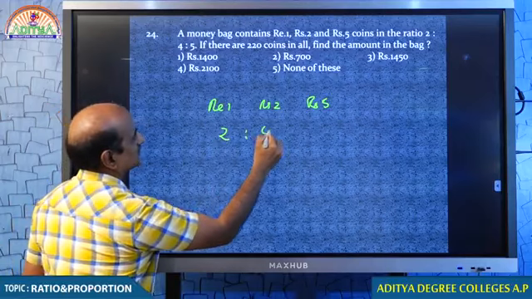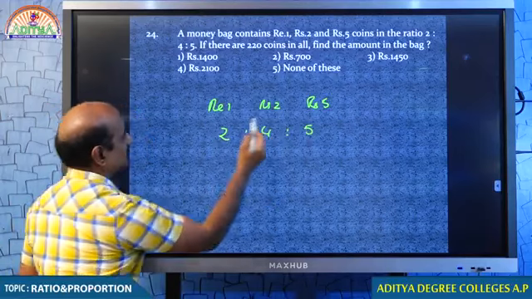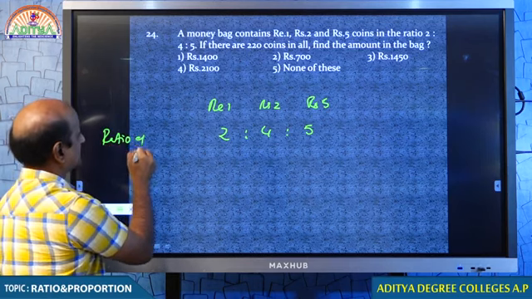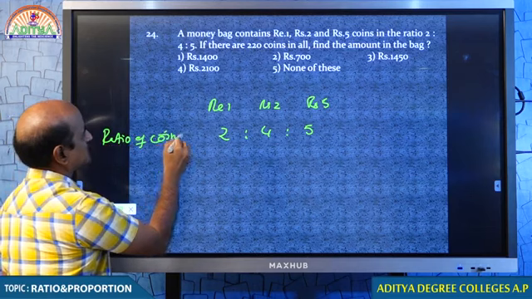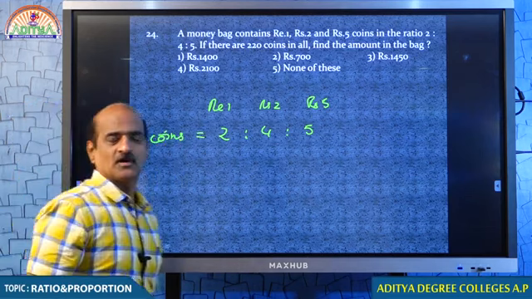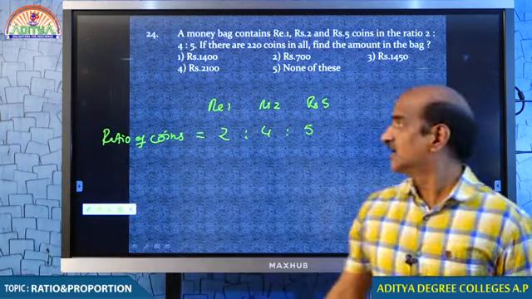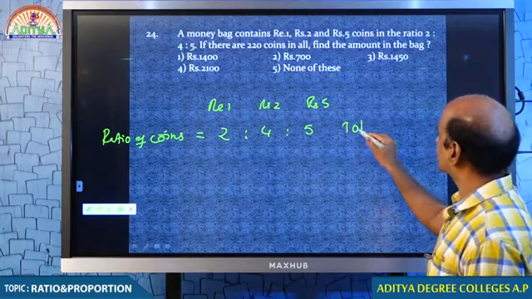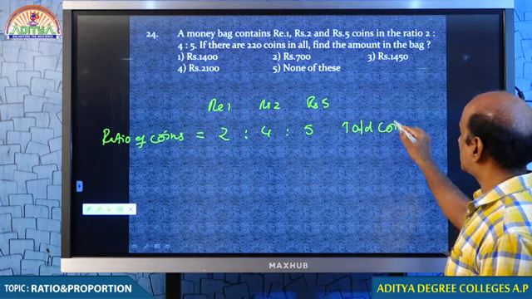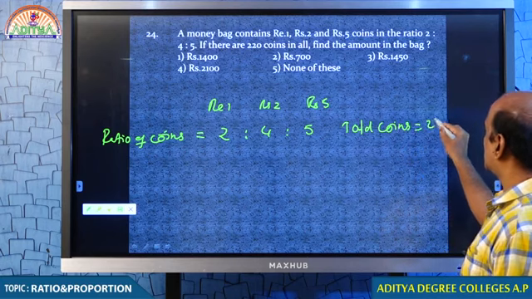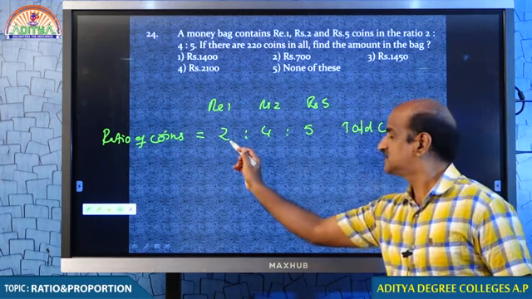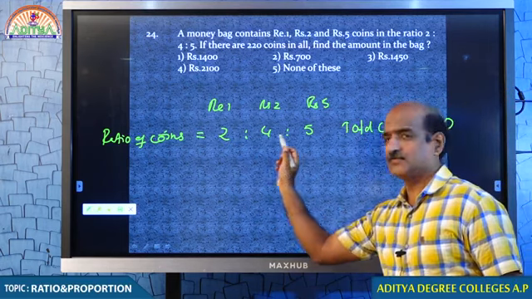This is the ratio of coins. And what more do we have? We have 220 coins in total. 220 should be distributed in the ratio 2:4:5.